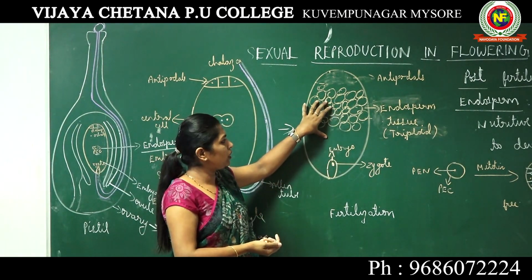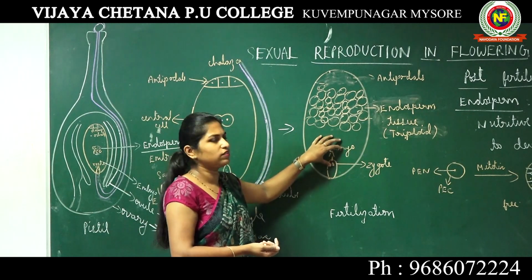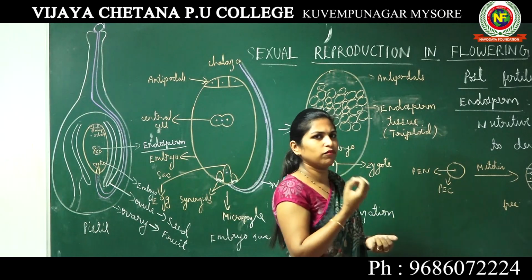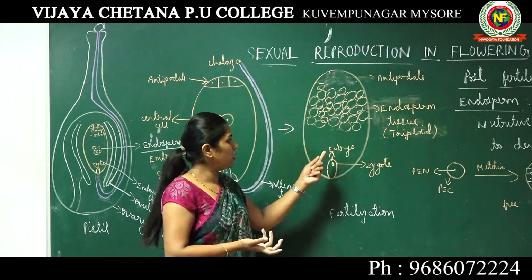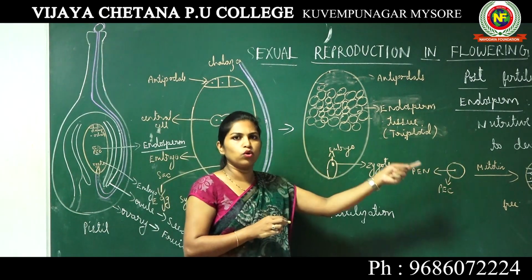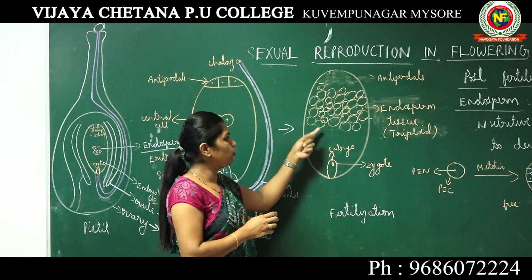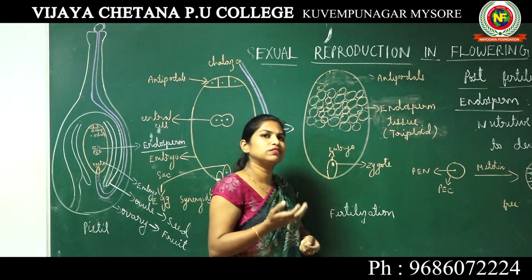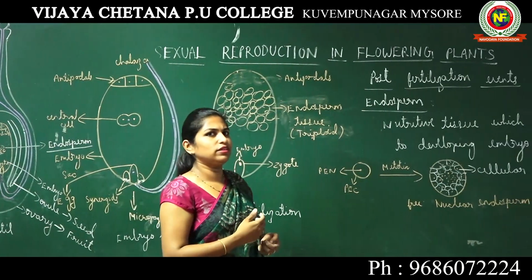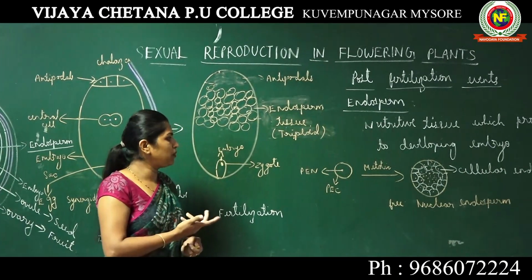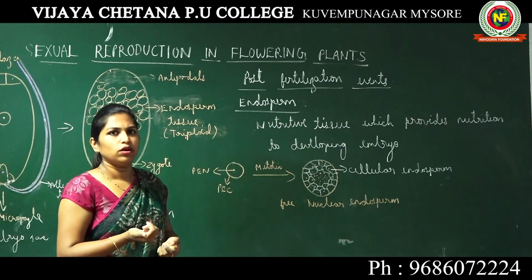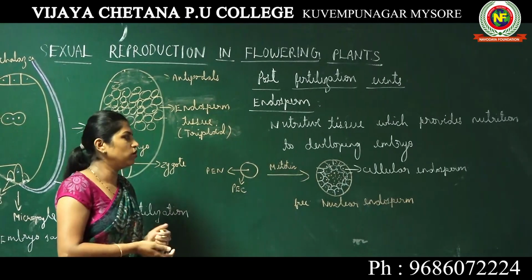Endosperm will generally be fully utilized by the developing embryo, or in a few seeds endosperm will be seen even after the embryo is fully developed. Example is coconut, whereas in a few seeds the endosperm is completely utilized by the developing embryo during seed formation. Examples we can take are beans, peas and groundnuts.